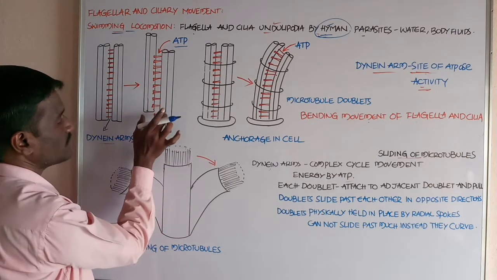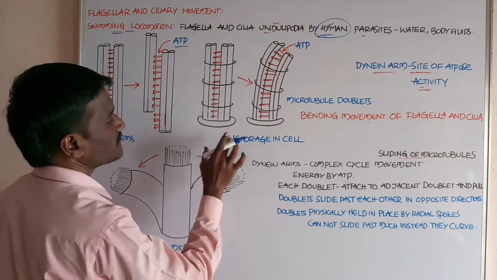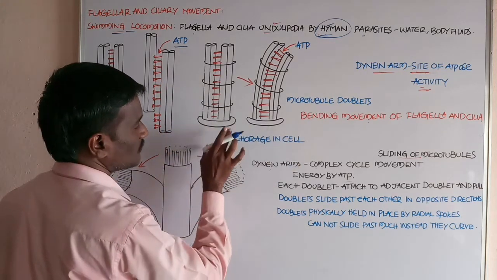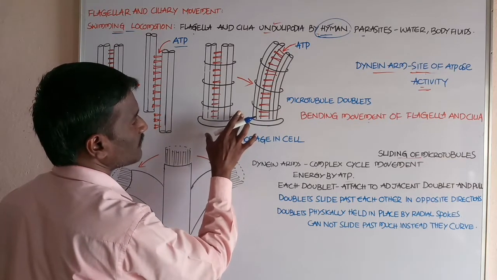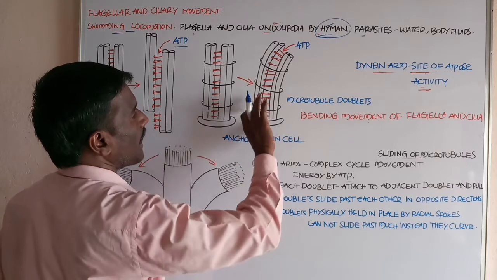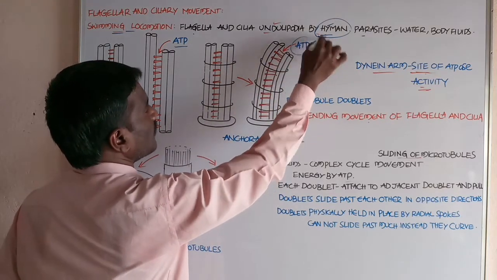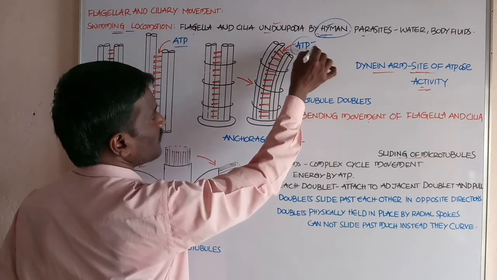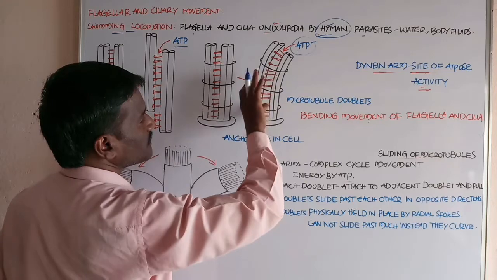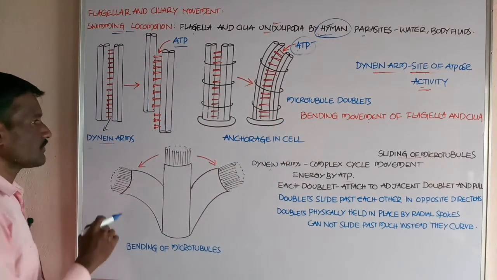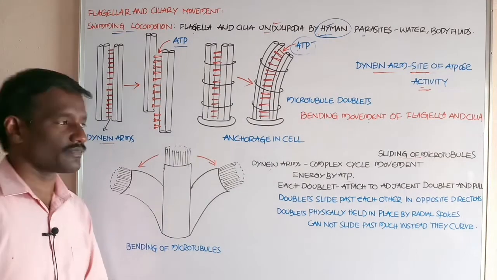Microtubules of the doublets slide past, and at the same time anchorage in the cell position is also there. By the utilization of the energy molecules, ATP molecules, the entire flagellum bends to one side, which causes the bending movement of the flagellum.